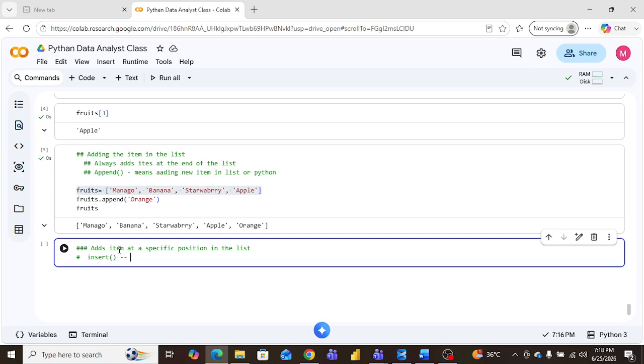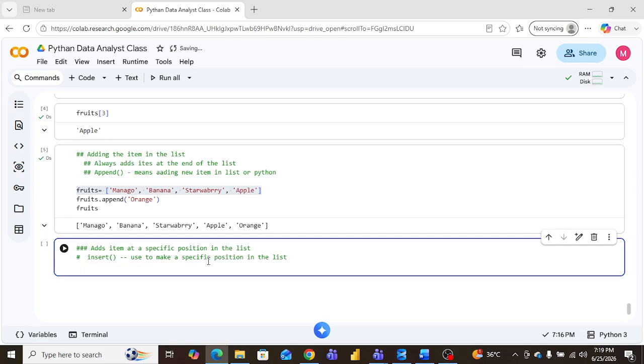The insert function is used to make a specific position in the list. Right? Yes, sir. So this function is used to make a specific position in the list.